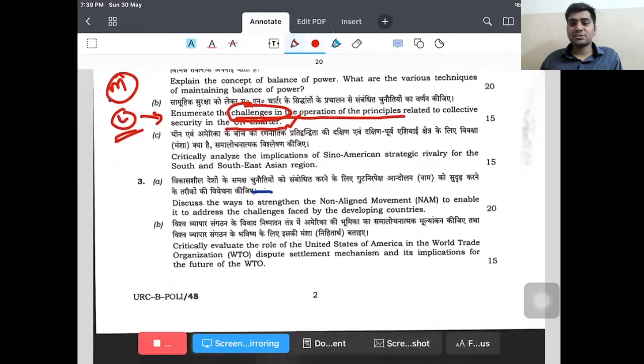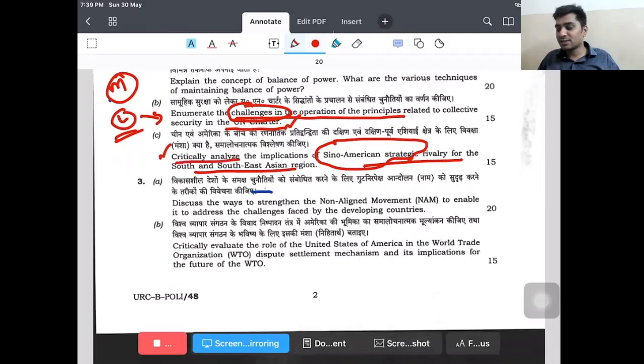Critically analyze the implications of Sino-American strategic rivalry for the South and Southeast Asian regions. Now, if you look at China-America strategic rivalry, how can we critically analyze? They are asking us to critically analyze. We cannot critically analyze from our perspective. We can critically analyze only from the perspective of schools of international politics, because they are like the Bible, like the Quran, like the Bhagavad Gita. Whatever they said, we will look from their perspective, from the eyes of the scholars, or the theories, or the schools, rather than from our own eyes.